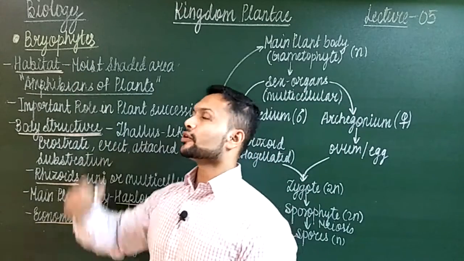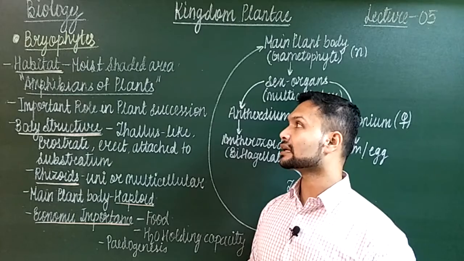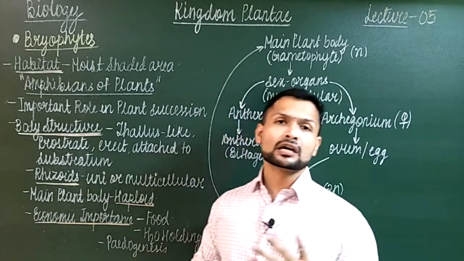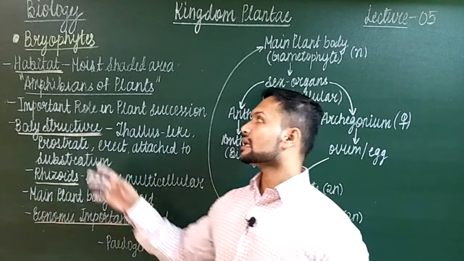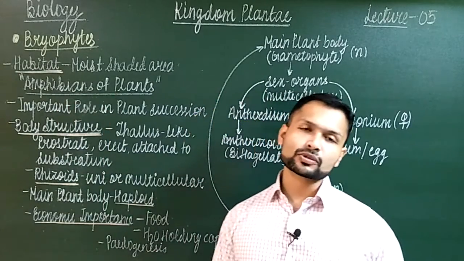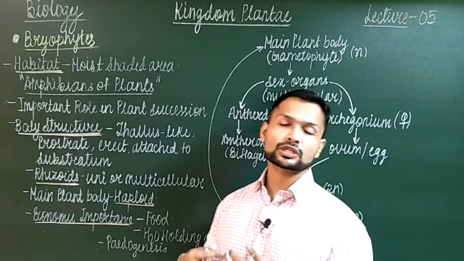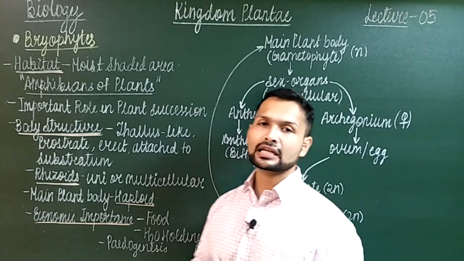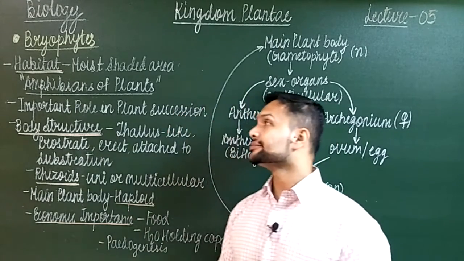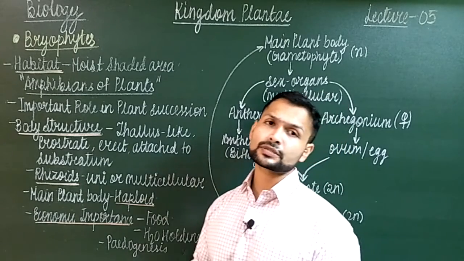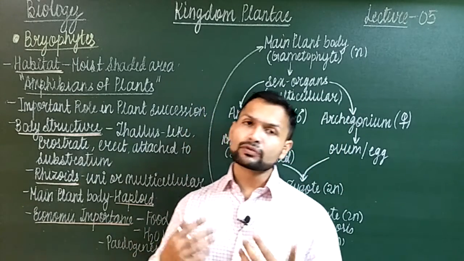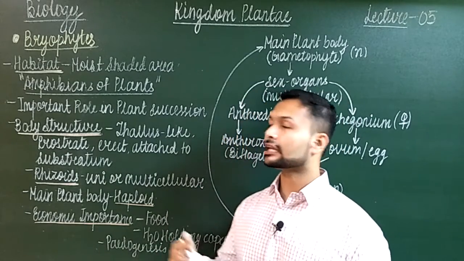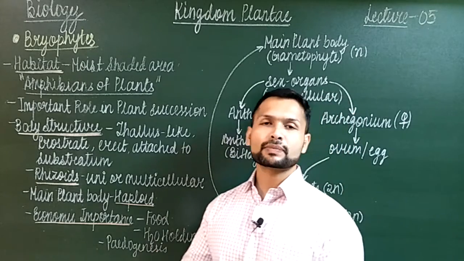Now, first of all, bryophytes, if we talk about them, again these are plant-like structures, simply because they are also green, and they are said to be the amphibians of the plants, because these were the first plants which tried to come onto the land. Because basically algae were mostly aquatic, and bryophytes were the first plants who tried to survive on land, and they were successful also, because the majority of the lifespan of the bryophytic plants they spend on land.